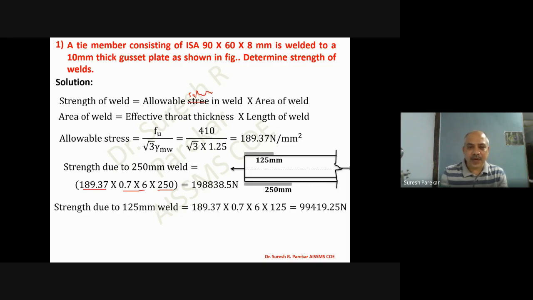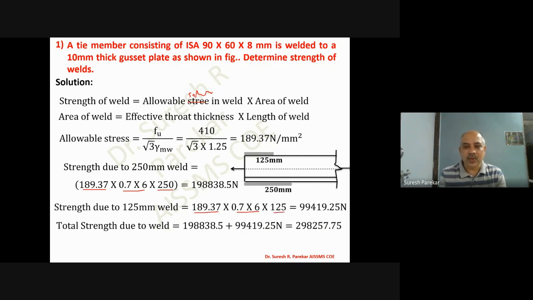Then we go for 125. Again we have this allowable stress, then we have this throat thickness, and then we have this length. And then for the total length, due to 250 plus 150, we will get 298.2526 kilonewton. So this is the strength of the weld used for this angle section.